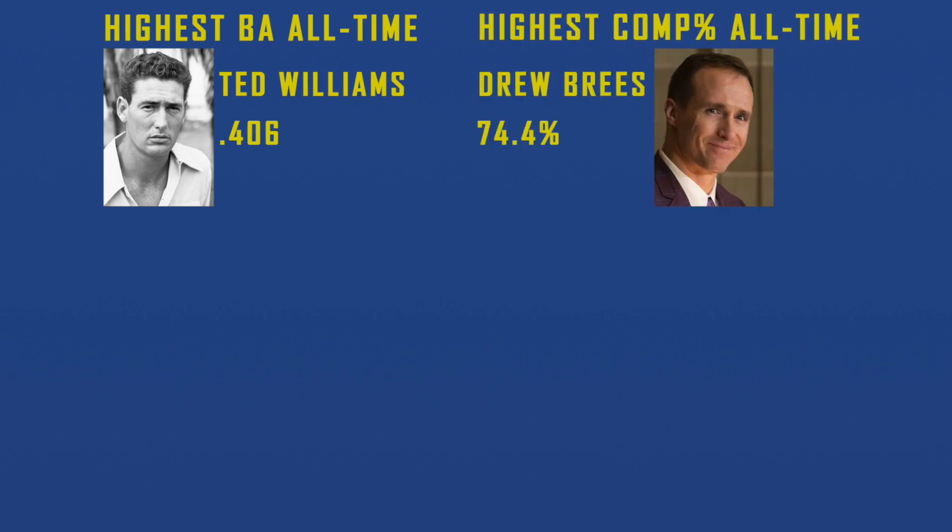And the highest completion percentage of all time would be Drew Brees' 74.4%. Now, running these numbers and coming out with a conversion rate would be about 0.0055. Now, when you take just the top 2 guys, the numbers don't always work. It would mean just about every MVP every year is batting between .380 and .390. So we need to bring that number down a little bit.